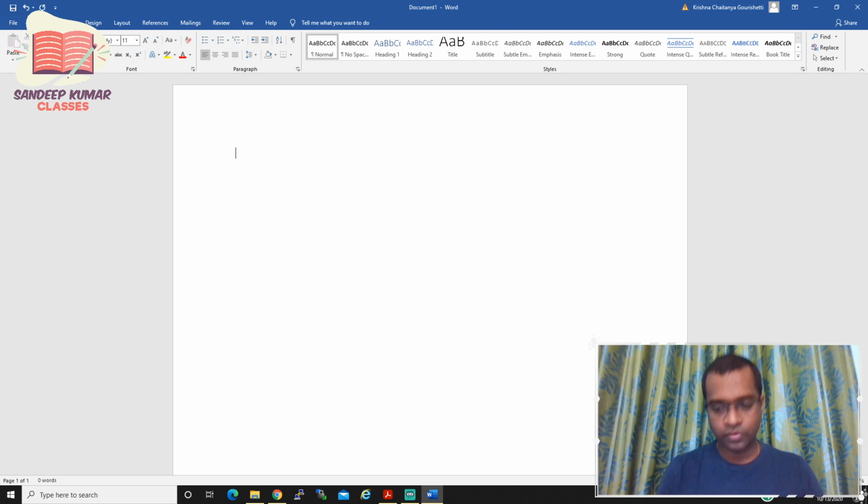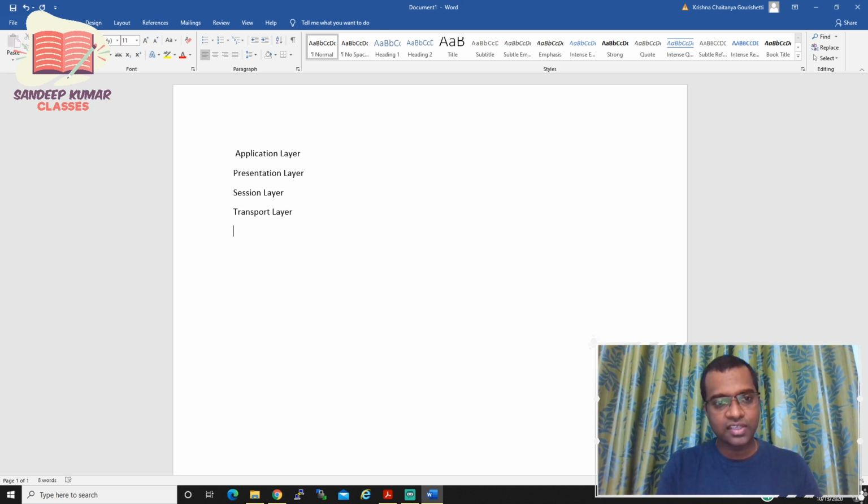How many layers do we have? Seven. APST: application layer, presentation layer, session layer, transport layer, then network layer, data link layer. The last one is the physical layer.